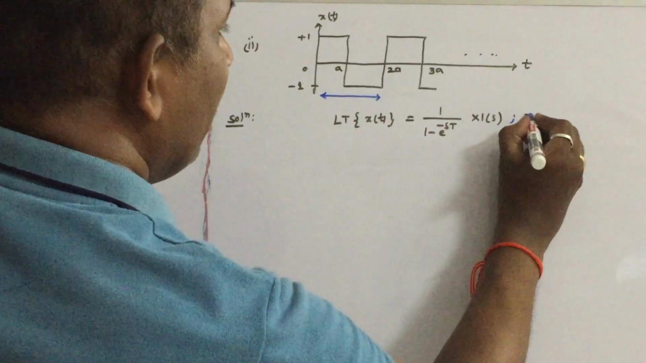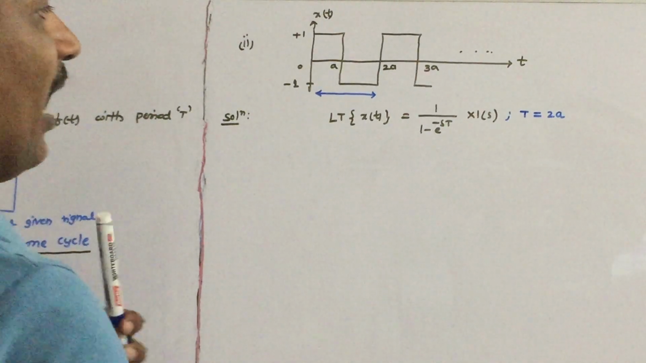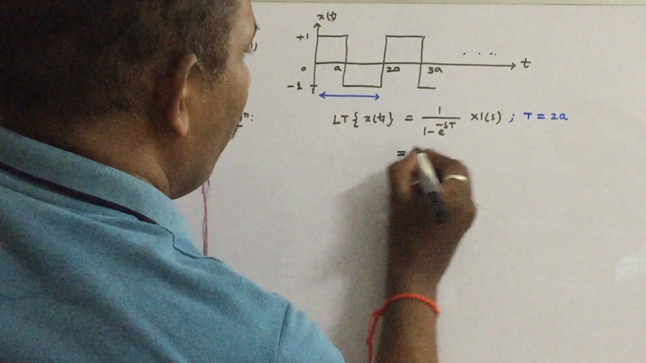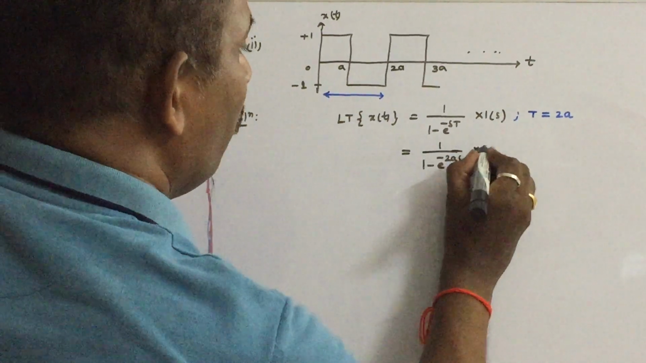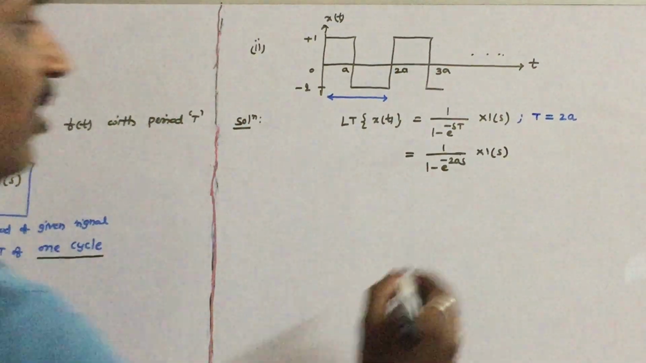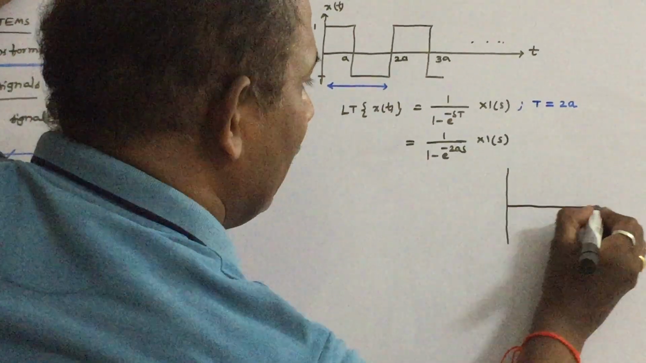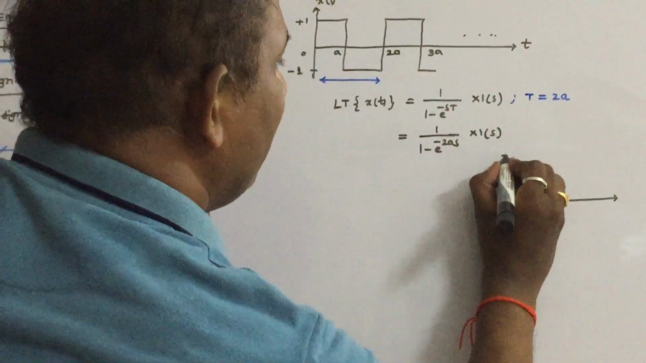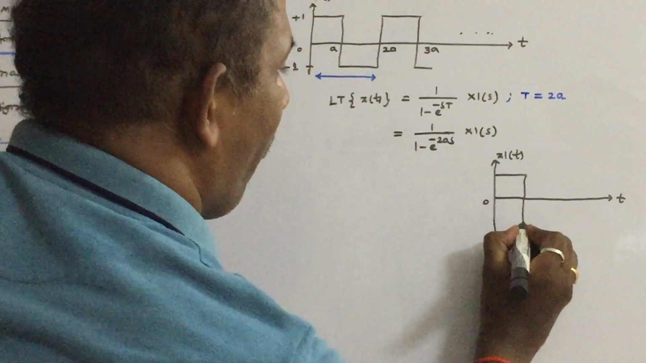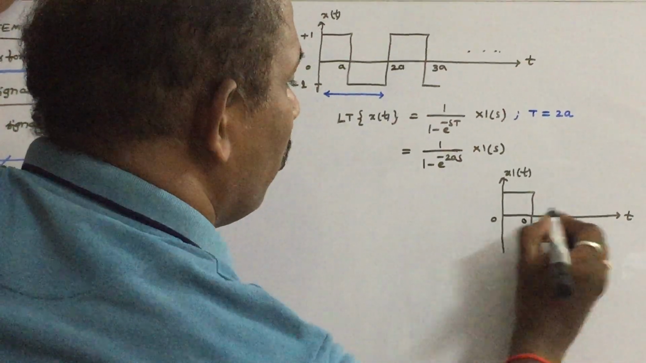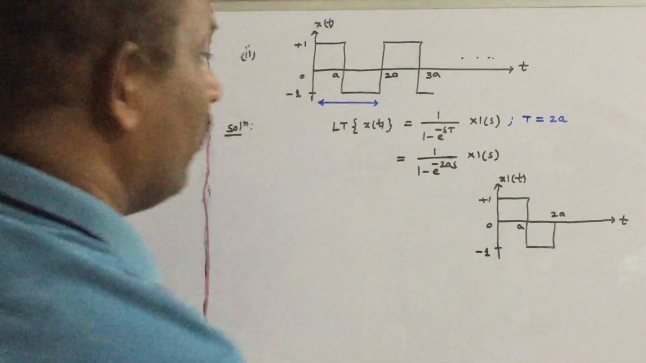In the formula, just substitute capital T equal to 2a. Since the time period of the given waveform is 2a, therefore 1 by 1 minus e power minus 2as into x1 of s. First, let us draw the one cycle. So that is x1 of t versus t. So this is one cycle, with 0, a, 2a, of amplitude +1 and -1.